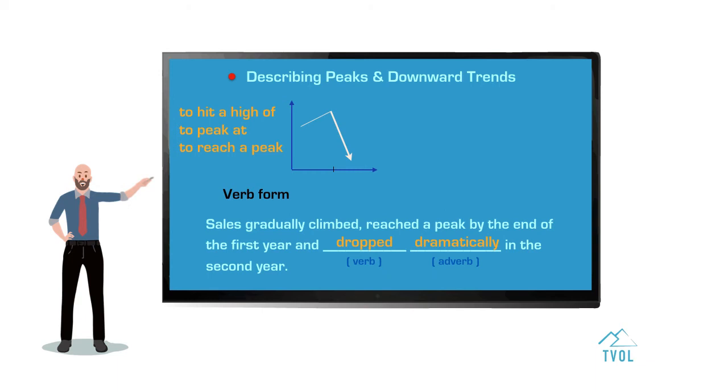Some of the nouns and verbs that you can use to describe that dramatic drop are a downfall, to dip, to drop, a drop, to plummet, to plunge, a plunge, to slump, a slump, and to tumble.